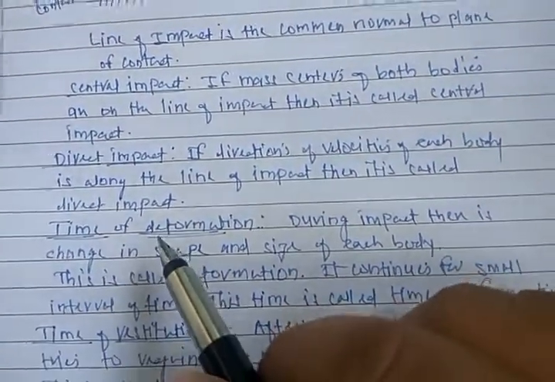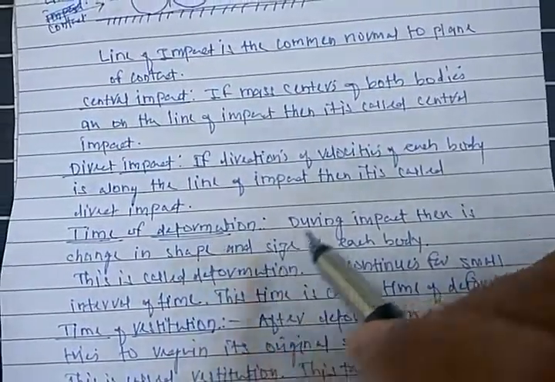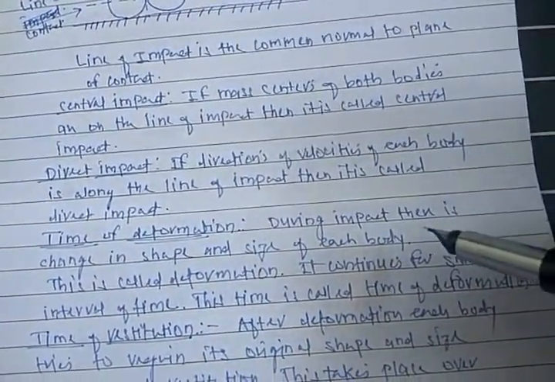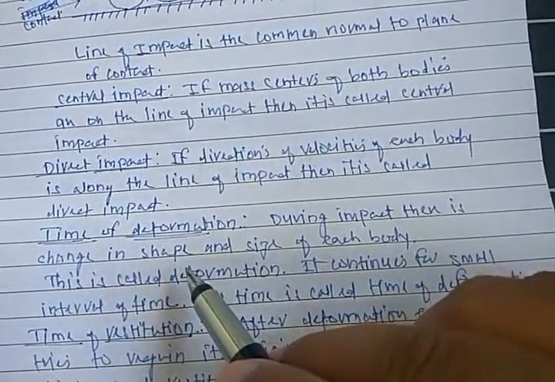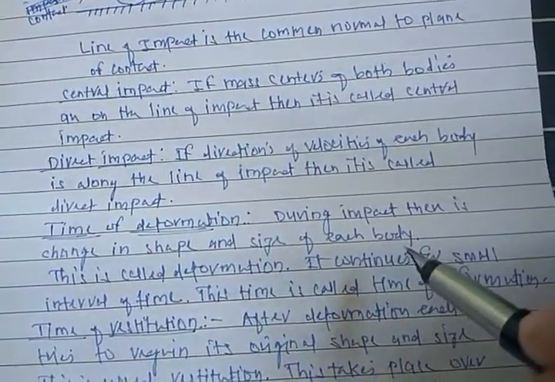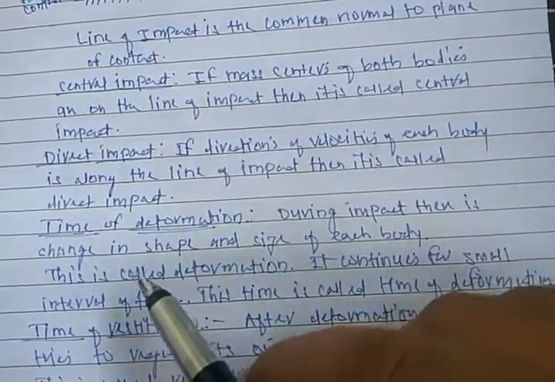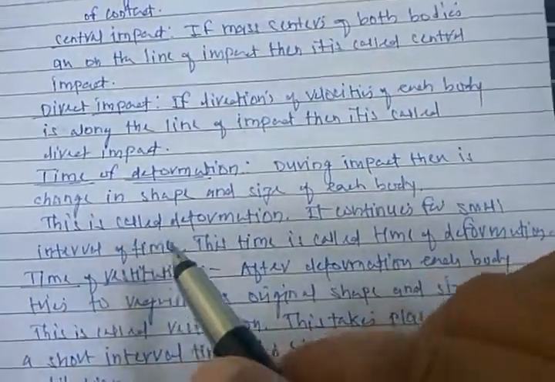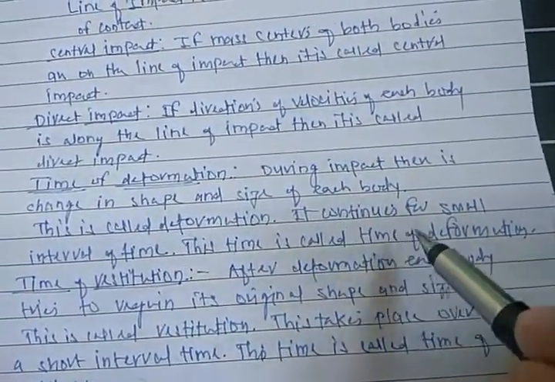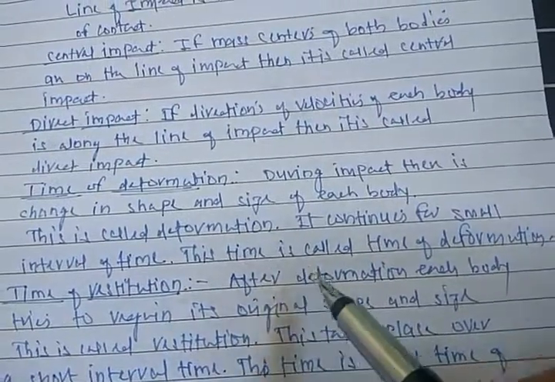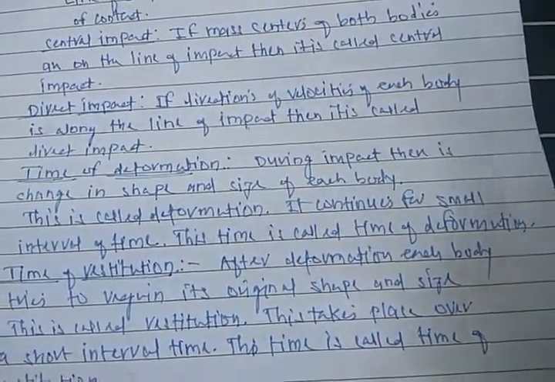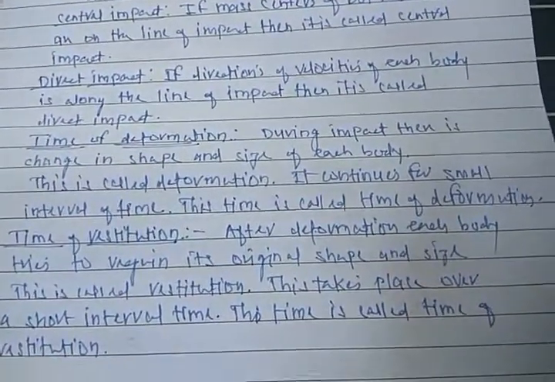Next, time of deformation. During impact there is a change in shape and size of the body. It is called deformation, and this continues for a small interval of time. This time is called the time of deformation.